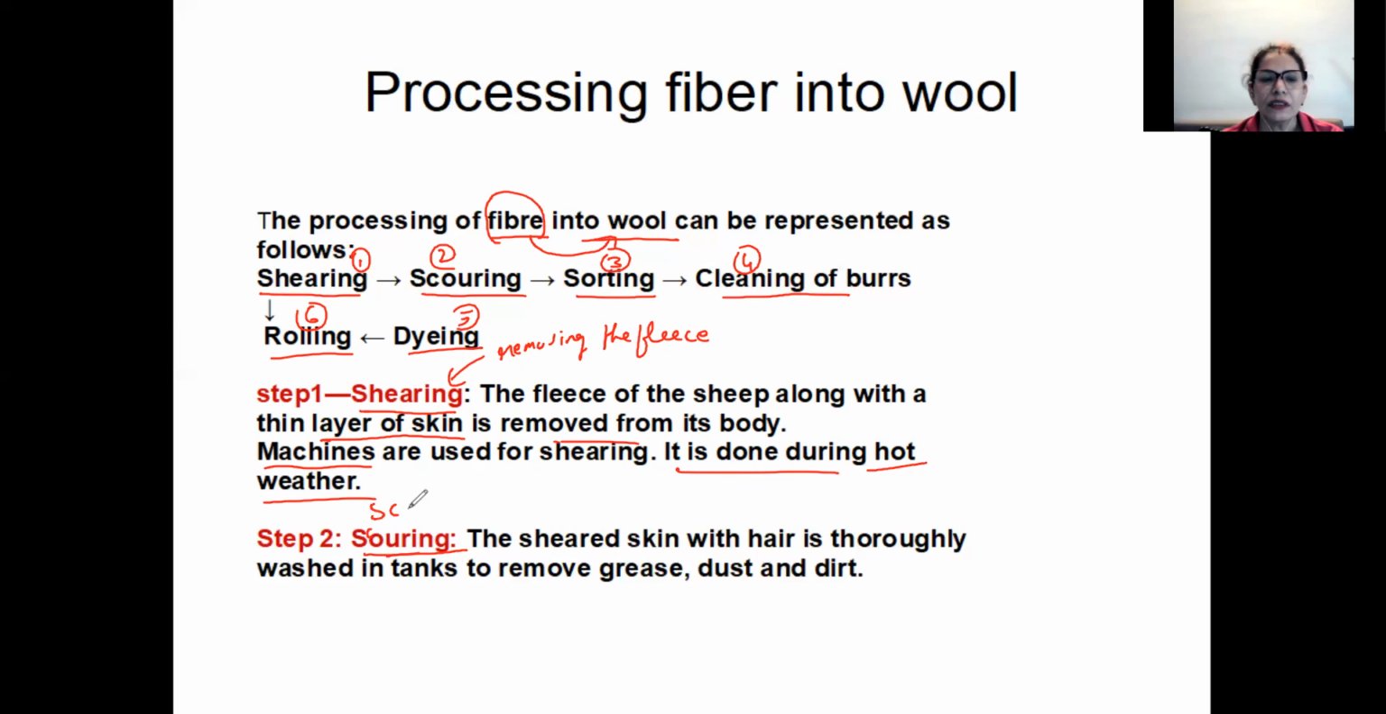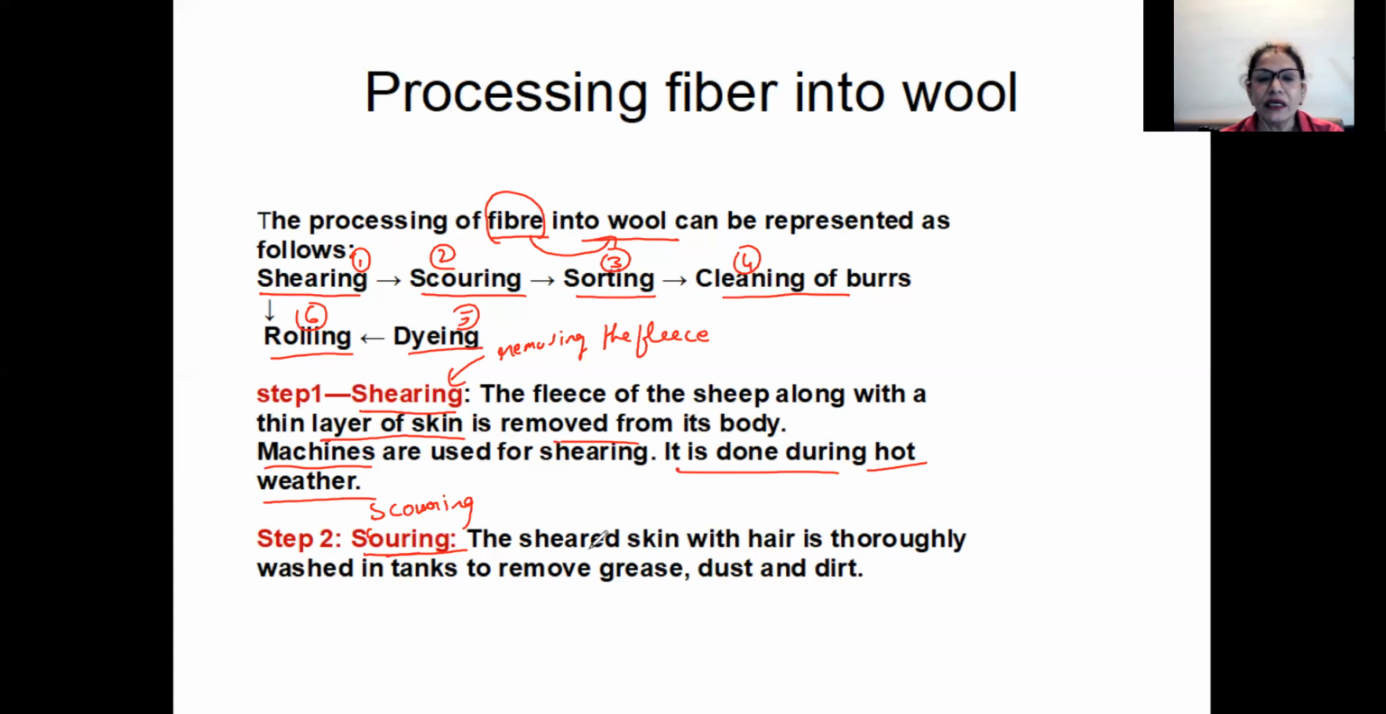Okay, this is S-C-O-U-R-I-N-G, scouring. So what is scouring? The sheared skin with the hair is thoroughly washed in tanks. Now we know sheep hair is very dirty. It will not be very clean. Suppose with the same hair, the wool is made and it comes to the market. Will anybody buy that stinking wool? Nobody will buy. So first that has to be cleaned.